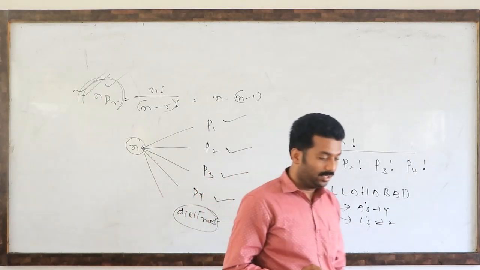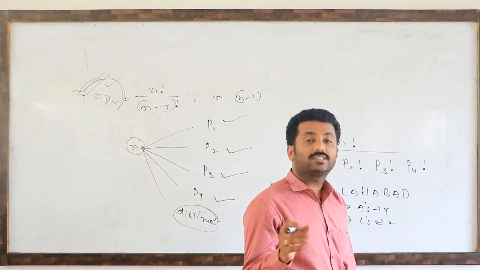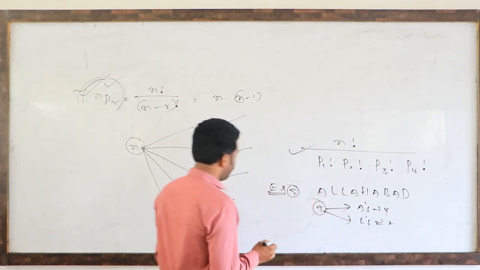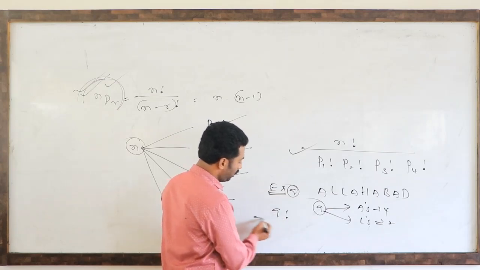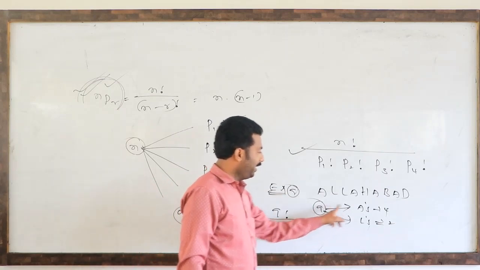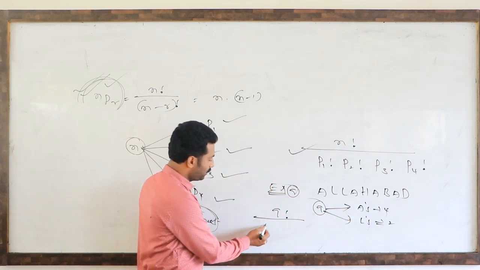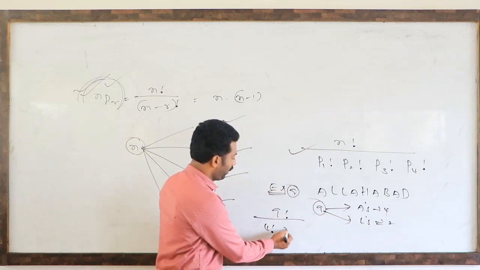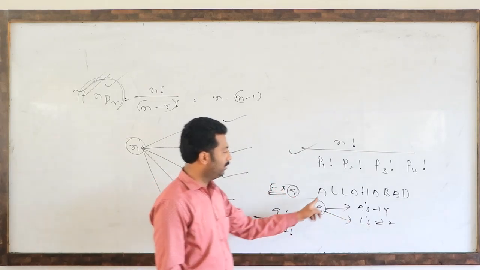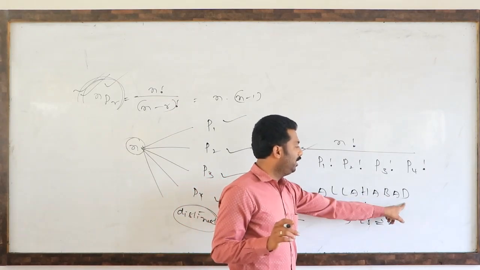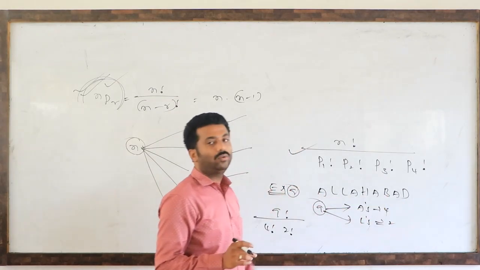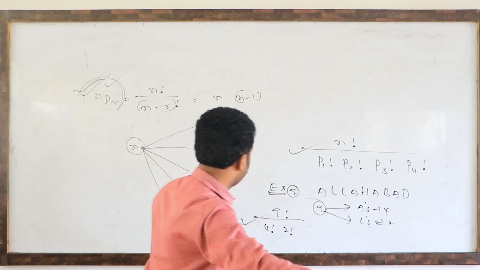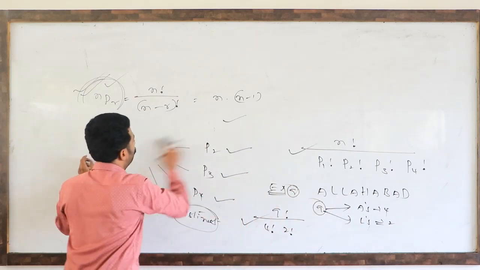What are they asking in the question? Find the number of permutations, nothing but arrangements of the letters of the word Allahabad. So total 9 letters are there. So 9 factorial divided by first kind, 4 A's are there, so that is 4 factorial. 2 L's are there, that is 2 factorial. Remaining all are distinct only. See there, H means only one is there, D means only one is there, B also only one is there. So like this we can write: 9 factorial divided by 4 factorial into 2 factorial.